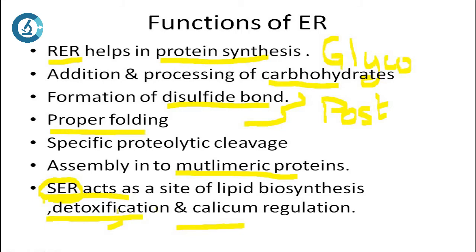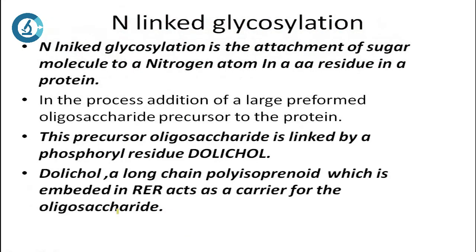Now we shall see what kind of glycosylation occurs. I already told you, it is the addition of sugar molecules to the protein. That is called glycosylation, sugar or carbohydrate. So N-linked glycosylation is the attachment of a sugar molecule to a nitrogen atom in an amino acid residue in a protein. Say for example, this is a protein.